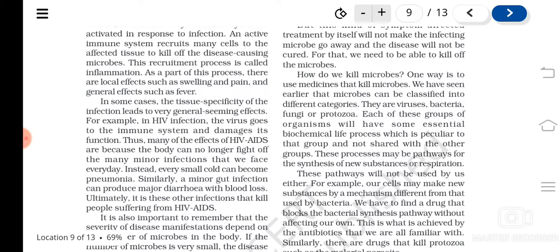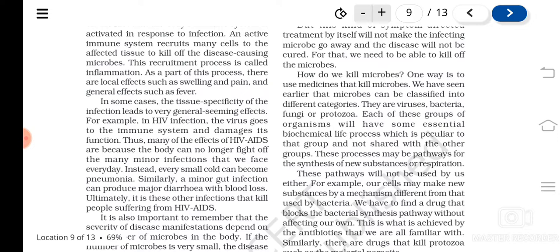For example, our cells may make new substances by a mechanism that is not used by bacteria. Bacteria have their own metabolic pathway to produce new materials, like the cell wall, or other products, a special metabolic pathway that will not be shared by any other organism.